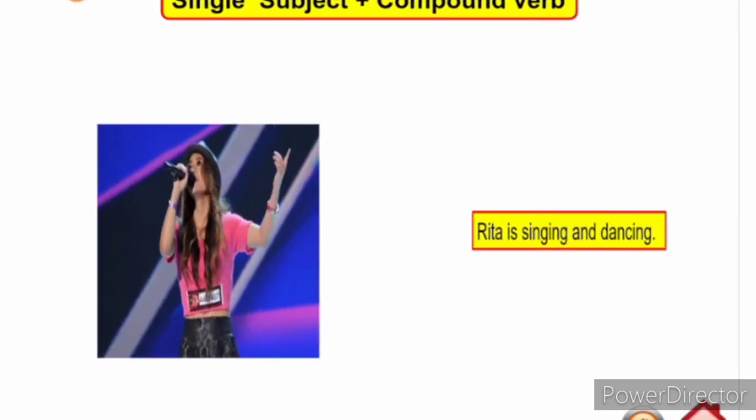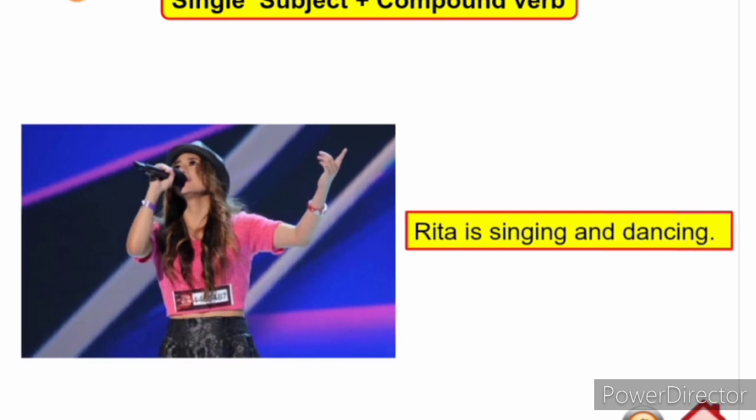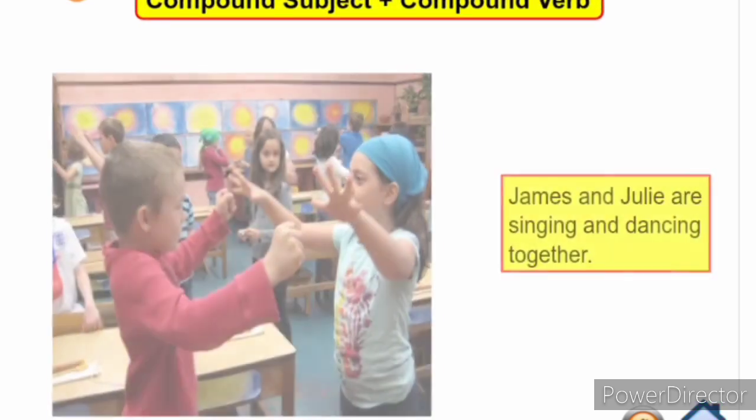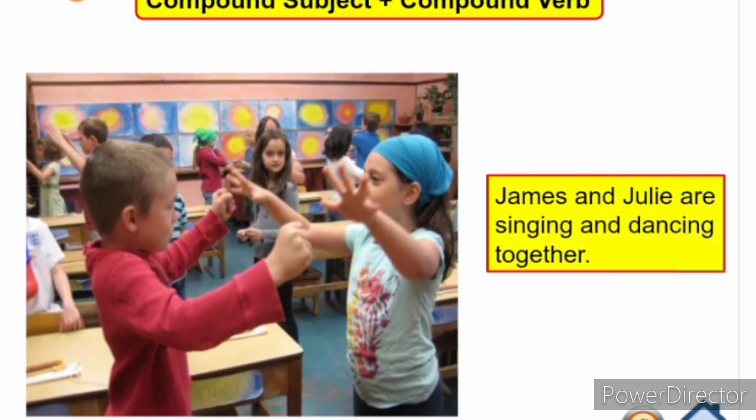Single subject plus compound verb. Example, Rita is singing and dancing. Compound subject plus compound verb. Example, James and Julie are singing and dancing together.